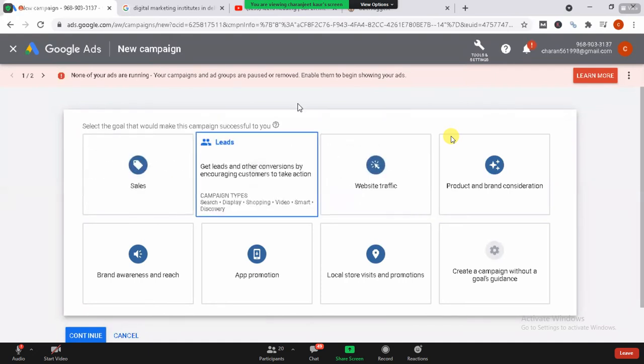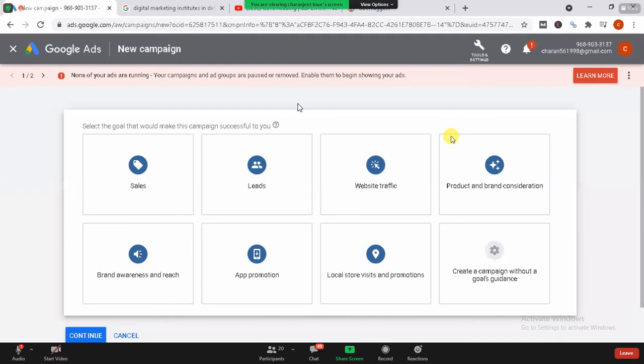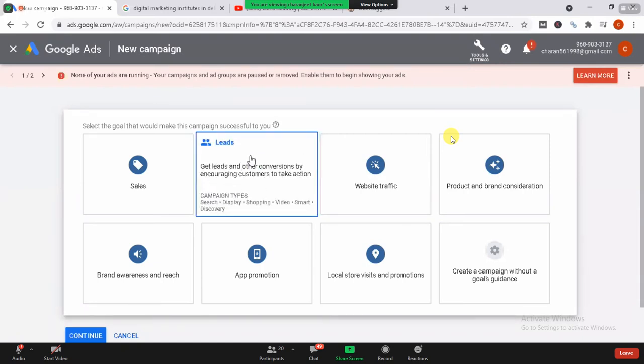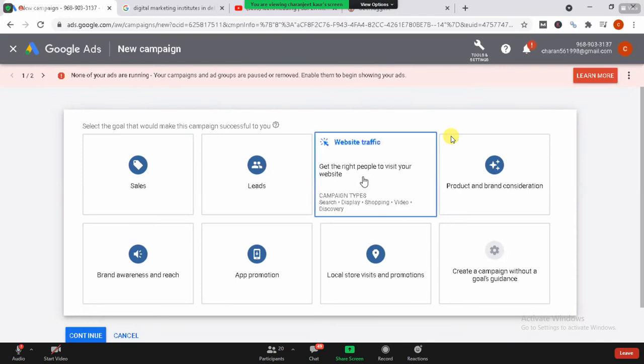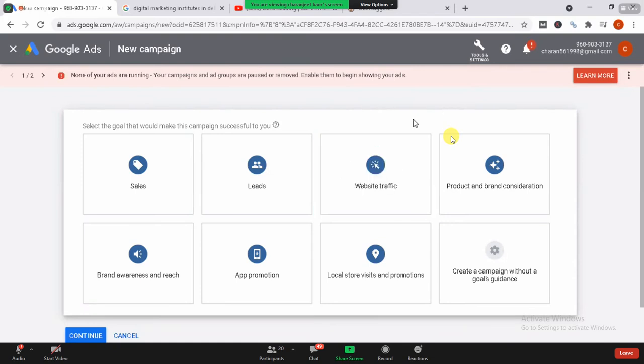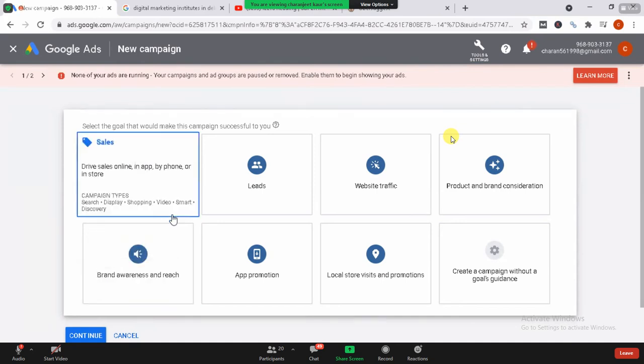If you are just for the lead section, like we are running our ads just for leads, we don't want to sell something online. We need more leads to our website, we need people to know more about our website, so we go to the lead section. But apart from this, you can also go to website traffic. If you want more traffic to your website, you can go to this. Product and brand consideration, you can also go to that. If you want brand awareness and reach, you can also go to that.